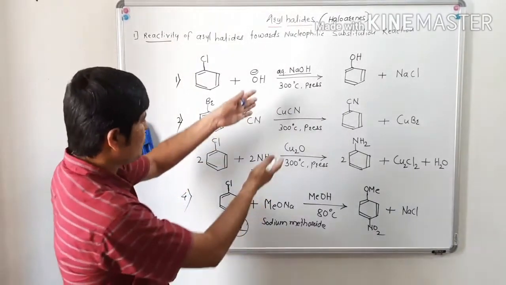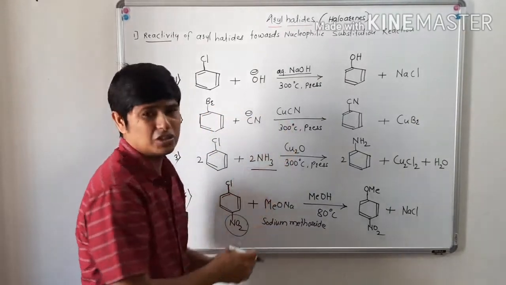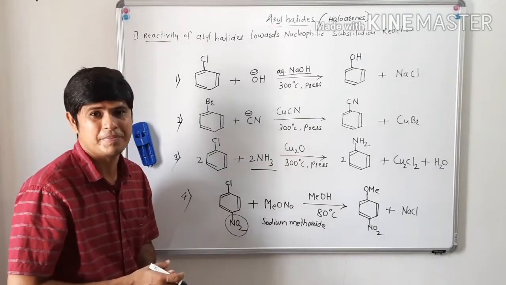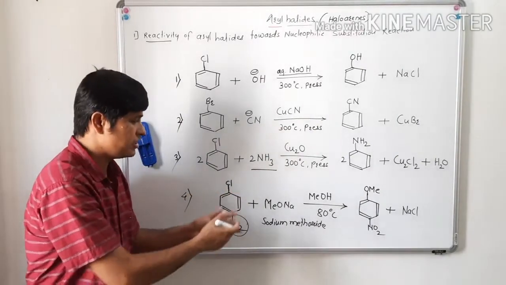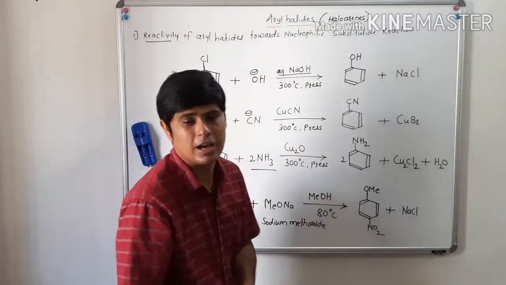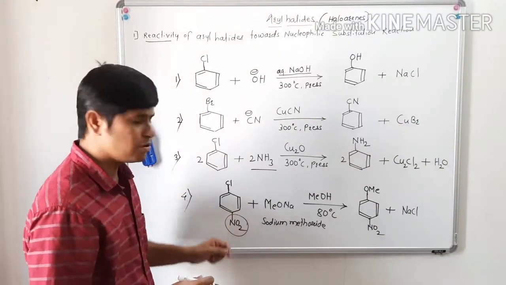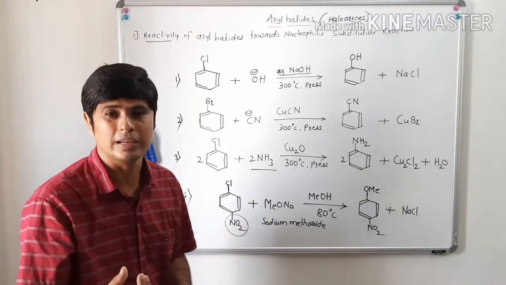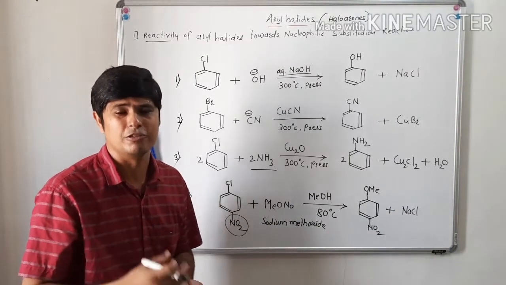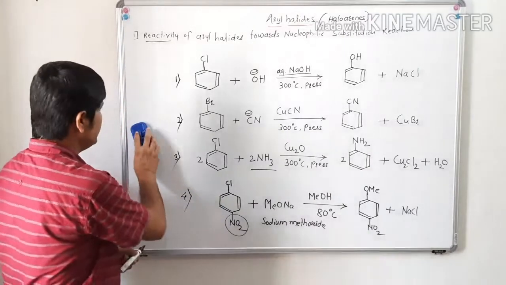Here we require 300 degrees Celsius temperature and some pressure, and here we require just 80 degrees Celsius, and this magic takes place. Without pressure, this reaction took place and we got an aromatic nucleophilic substituted product. So the nitro group has some role in the fast mechanism of this aromatic nucleophilic substitution reaction. Let us see one more example.